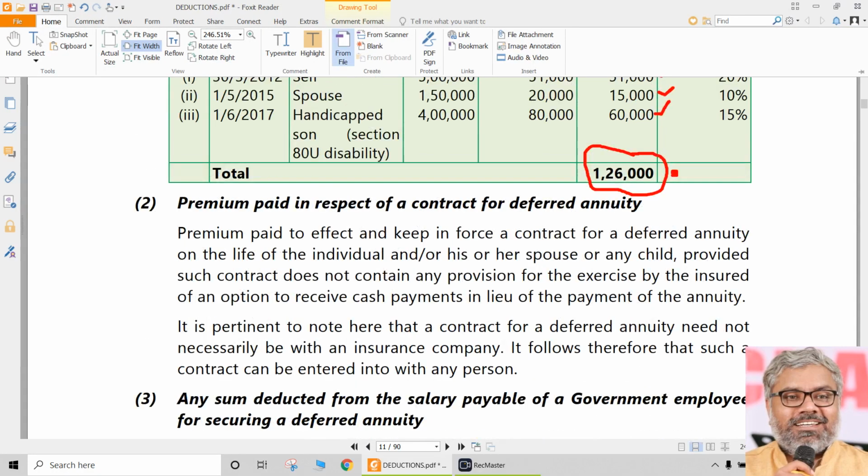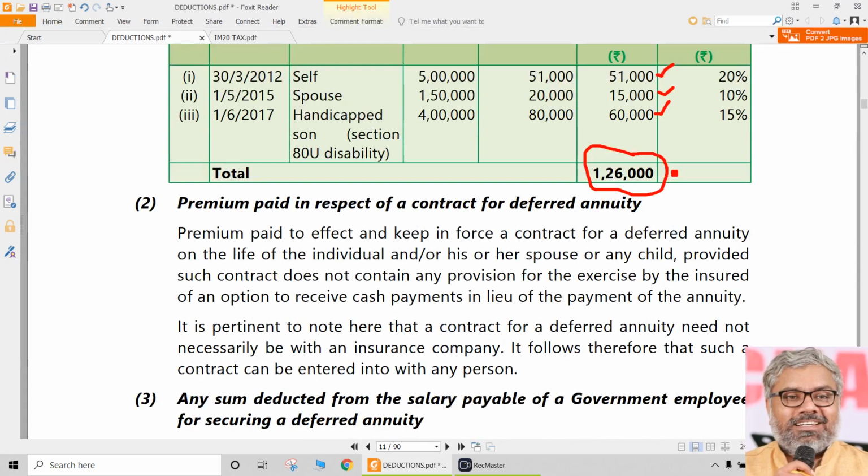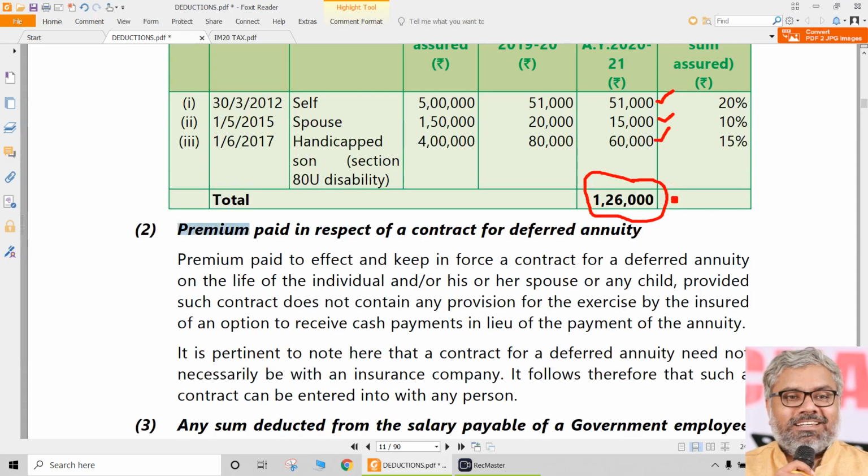Within that, only the first point we talked about, that is insurance premium paid on the life of self or spouse or children. That is the first point here. Now the second point is the premium paid in respect of a contract for deferred annuity. Once again, what is deferred annuity? We don't need to go into that.